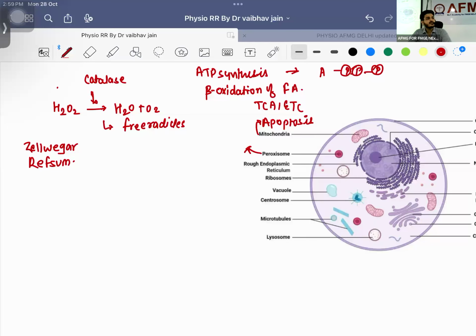What is the function of rough endoplasmic reticulum? Protein synthesis. The question they have asked recently in NEET, there is a high probability they can ask in the FMG examination: all the neurotransmitters are getting formed by what? RER, which is ribonuclear proteins.